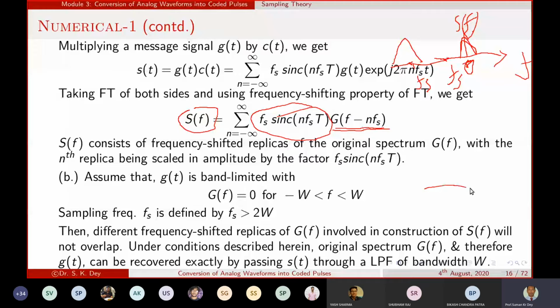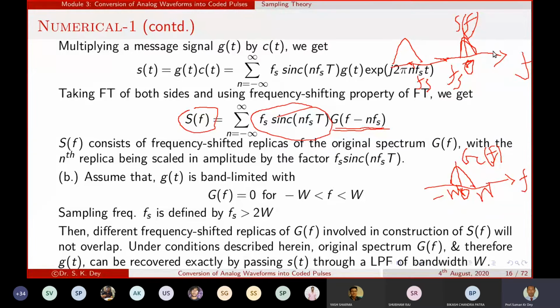If I draw the spectrum, previously we got the spectrum like this. This is your G of f, and that is your W. This is minus W, and this is your 0, and this is your frequency. Now this is the shift. If we have that modulated signal, definitely in different positions there will be different spectra, yes or no?